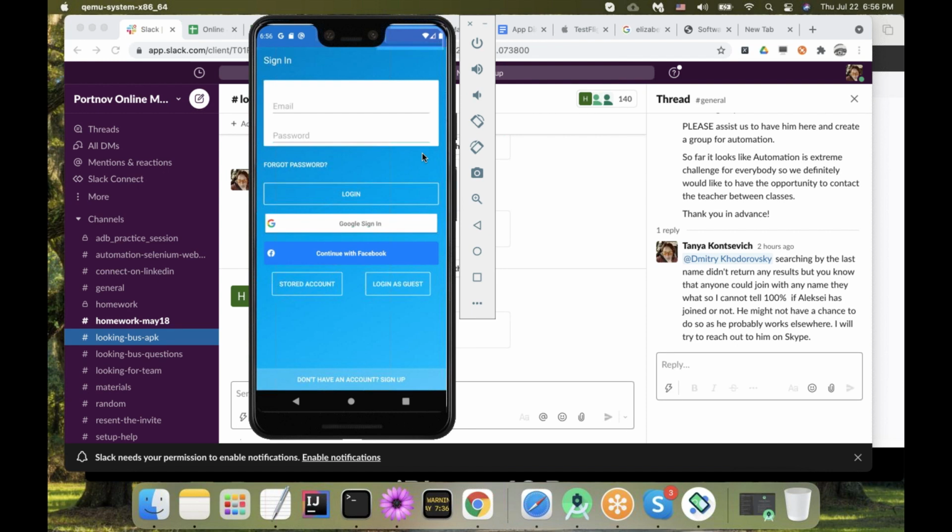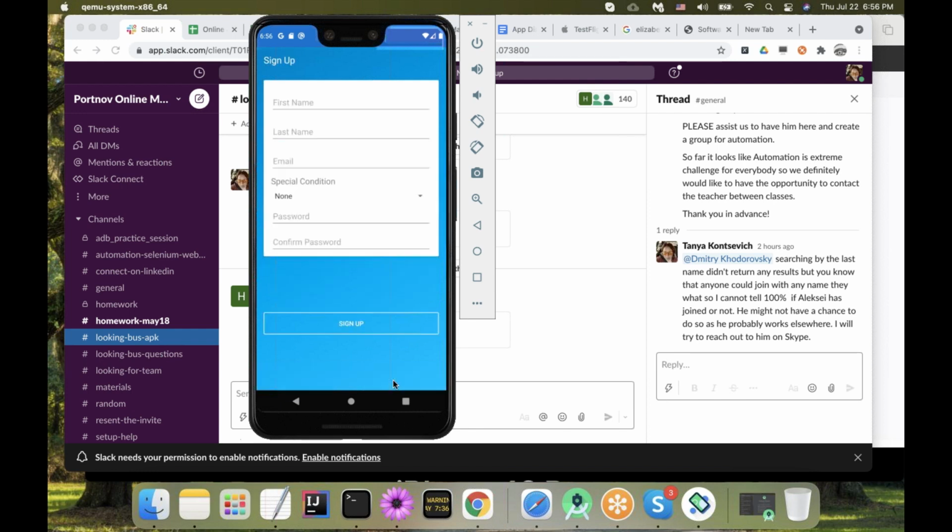This is the sign-in page, and while we're here, I will briefly give you some very high level requirements. This is the sign-in or login page, but you might want to create an account, and for that you would go to the sign up screen. Your email address should be one that you have access to.